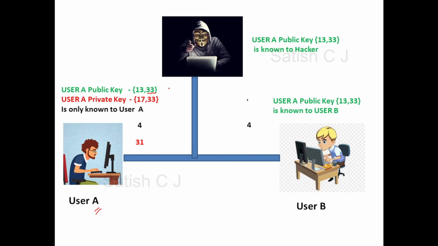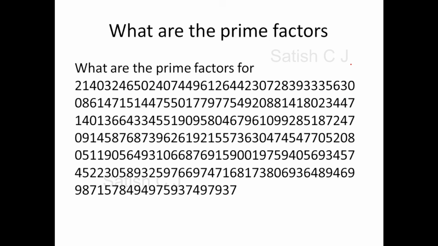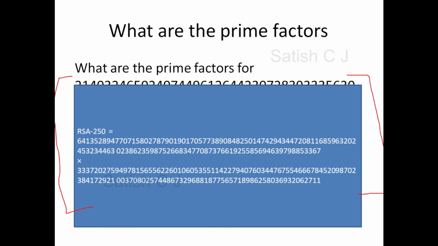prime factors p and q when n is a very large number. So I gave this question to you in the very beginning, right? What are the prime factors for this large number? You know how difficult it is to find the prime factors for a very large number. Actually, they were able to find the prime factors for this 250-digit decimal number. The answer is this. When you multiply these two prime numbers, you will get that 250-digit decimal number. So when you use a key size of a 250-digit decimal number, then your algorithm is not secure anymore, because they were able to find the prime factors for that number.